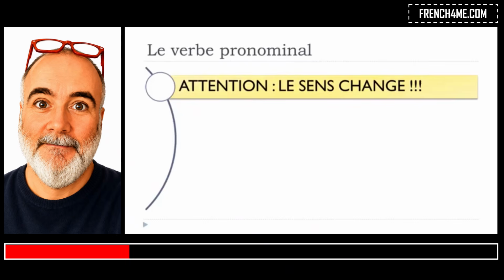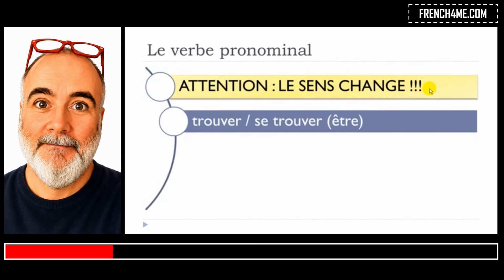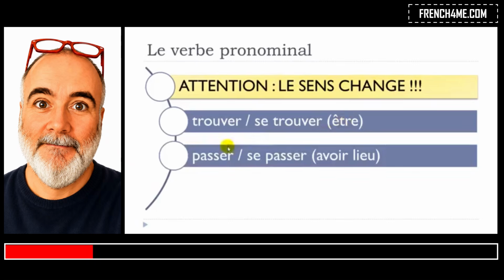Be careful, because in some cases when you add this se in front of the verb, then le sens, so the meaning of the verb, will change. So I will put a few examples here. Trouver is to find, okay? And then se trouver means to be, être, okay? Trouver, to find, but then se trouver is to be, être. Passer, to pass. Se passer, avoir lieu, so to take place. Se passer, to take place.